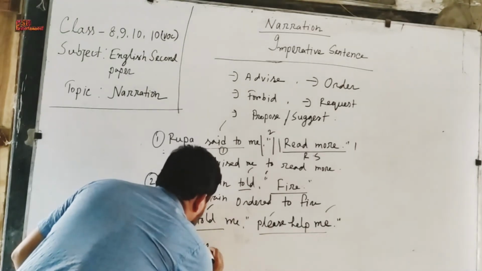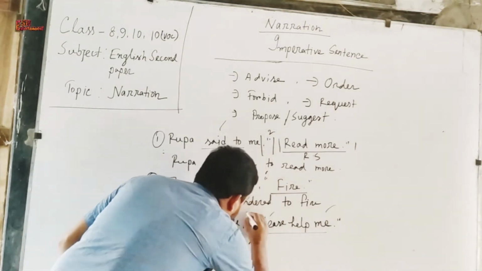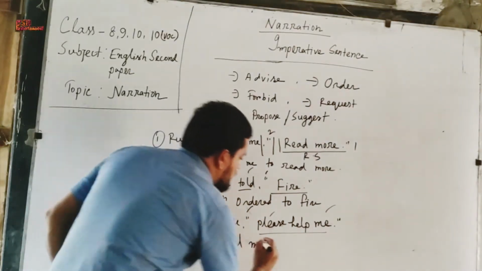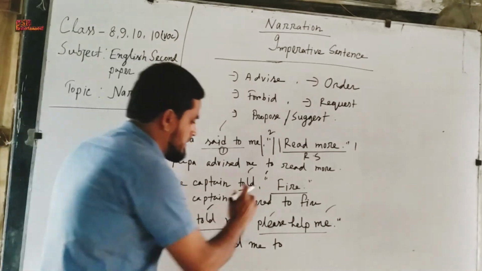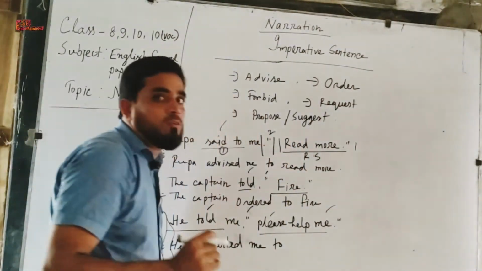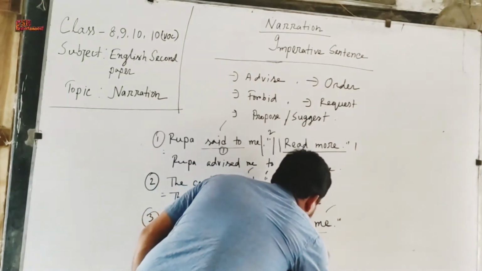So, it will be requested. He requested me, inverted comma will be changed to infinitive, and now we will not write the word please. Next, as after infinitive there will be no change of tense, we write the present form of the verb help.